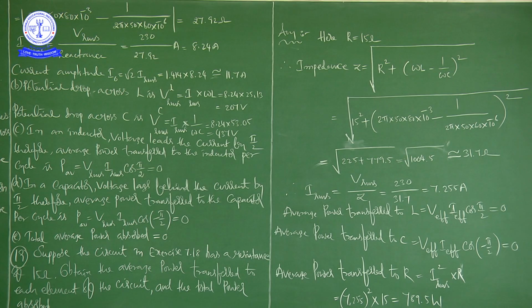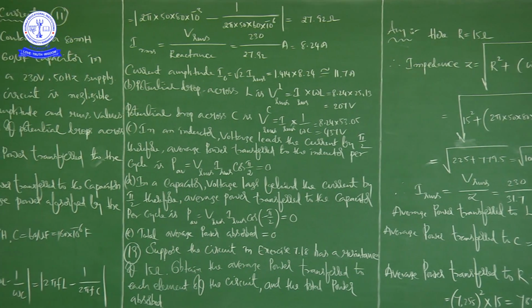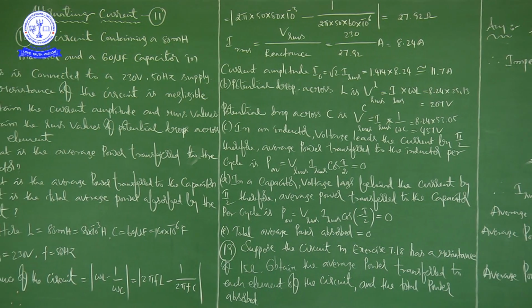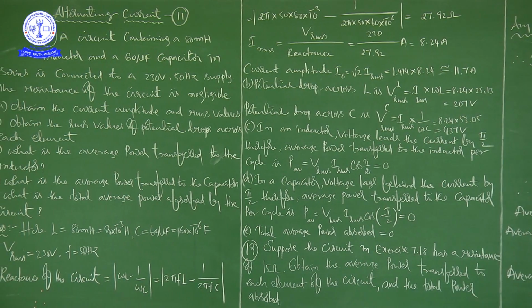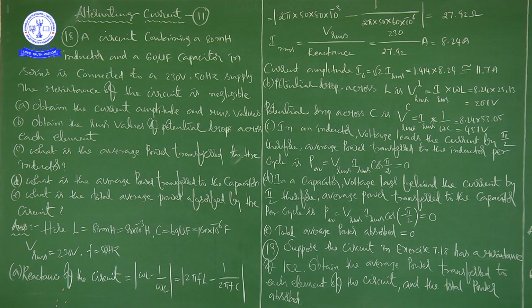So in this class we discussed two problems, problem number 18 and 19. In problem number 18, by having the values of inductance and capacitance of an inductor and capacitor connected in series in one circuit, we calculated current amplitude and RMS values, and RMS values of potential drops across each element.